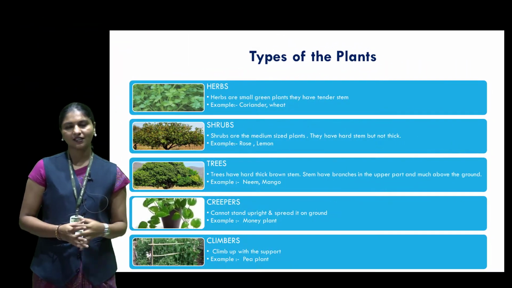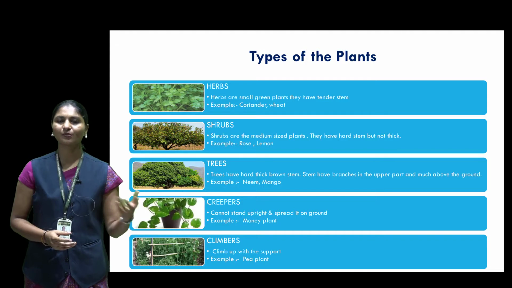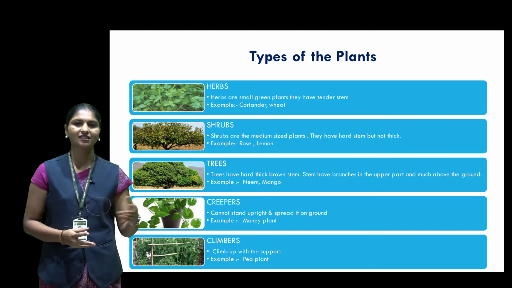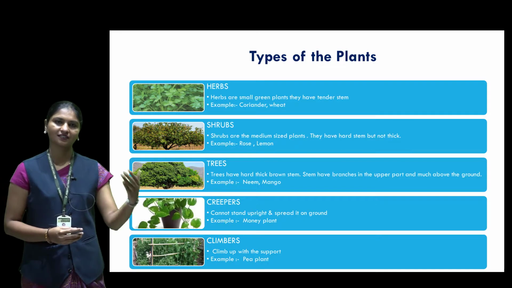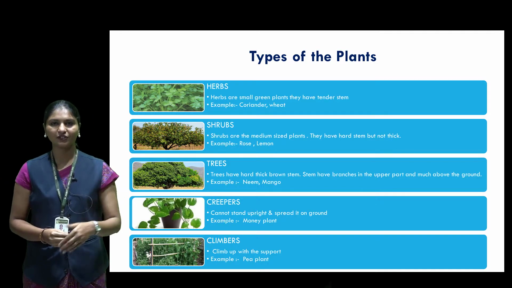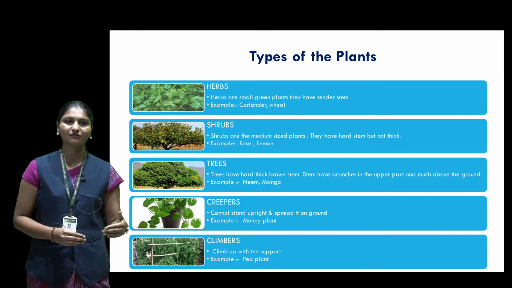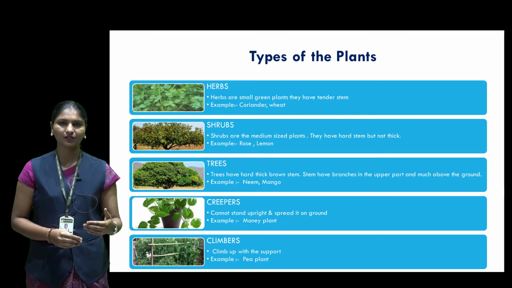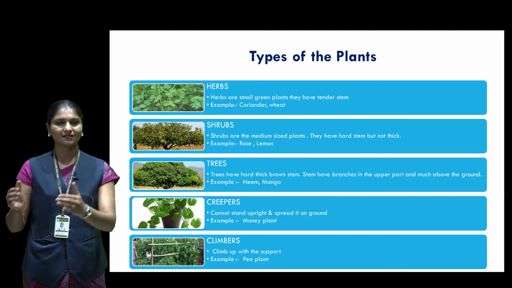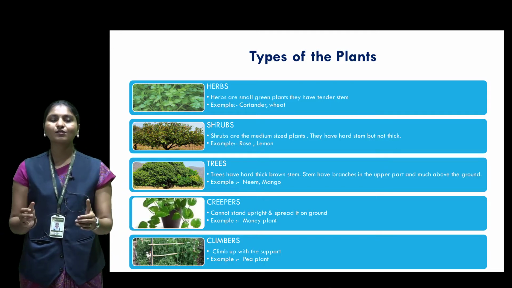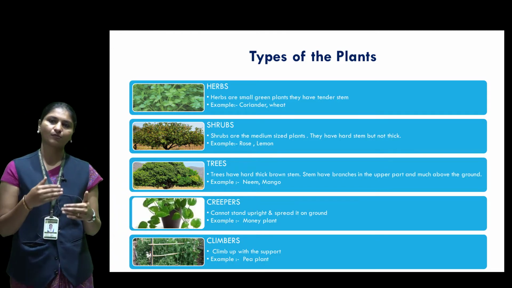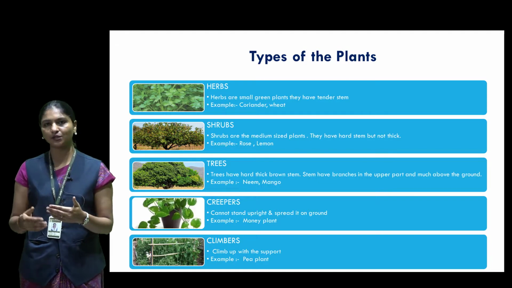Now in day-to-day life, we see many different varieties of plants around us. These plants are different from each other. Why are they different? Because some plants are small, some are medium, some are very huge, and some are very tall. Because of this, we see a variety of plants.